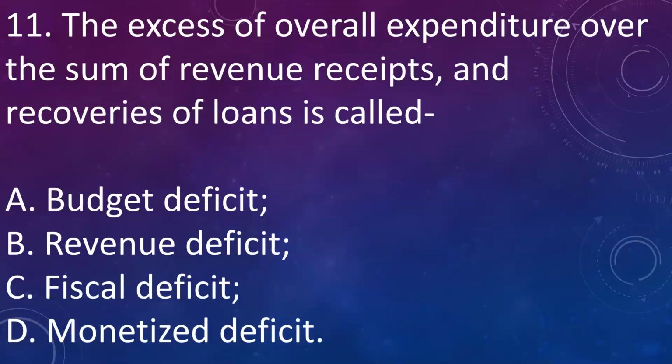Next, the excess of overall expenditure over the sum of revenue receipt and recoveries of loan is called as A. Budget deficit, B. Revenue deficit, C. Fiscal deficit, D. Monetized deficit. Answer is B. Revenue deficit. It is excess of overall expenditure over sum of revenue receipt and recoveries of loan.